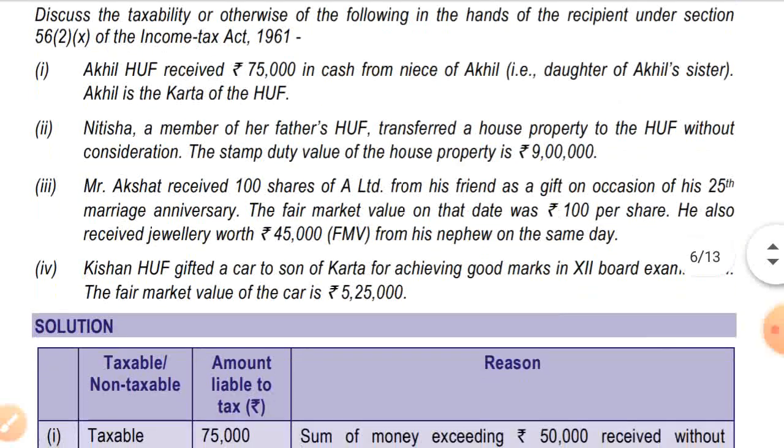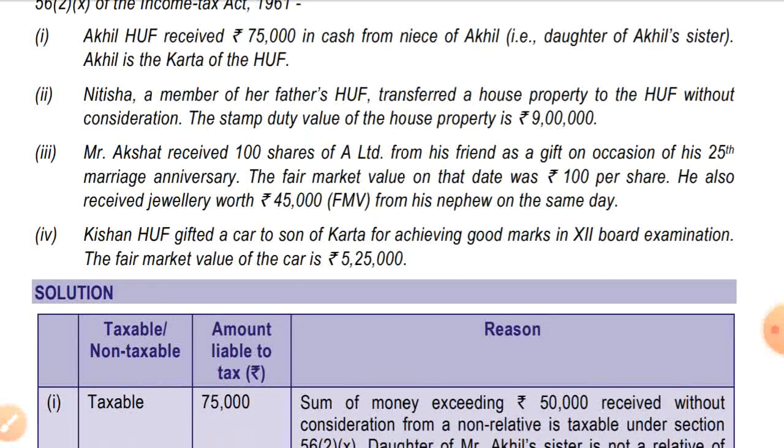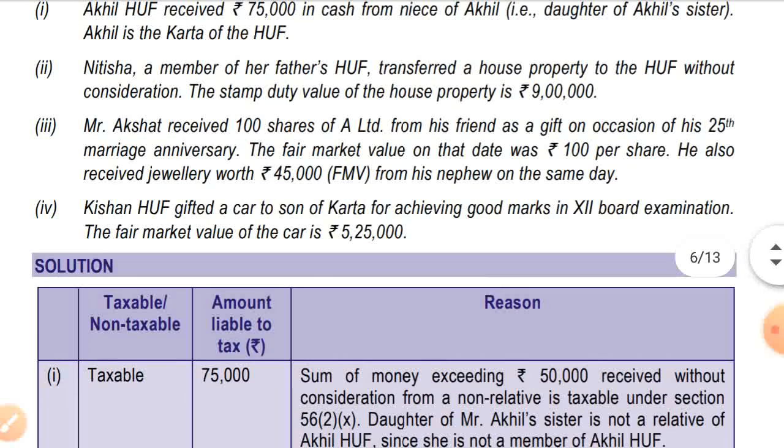So next, Mr. Akshat received 100 shares of A Limited from his friend as a gift on the occasion of his 25th marriage anniversary. The fair market value on that date was rupees 100 per share. He also received jewelry worth rupees 45,000 from his nephew on the same day. As we all know, under income from other sources, whatever is received in excess of 50,000 will be taxable under the head movable property. Should be aggregated, no?